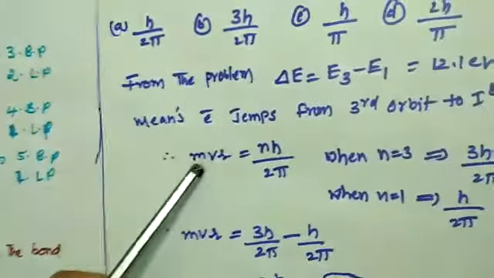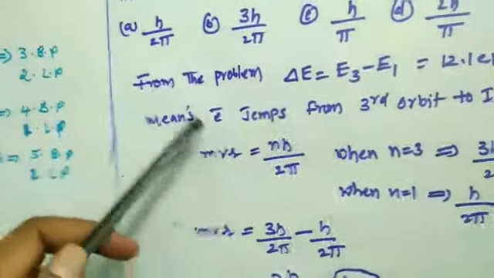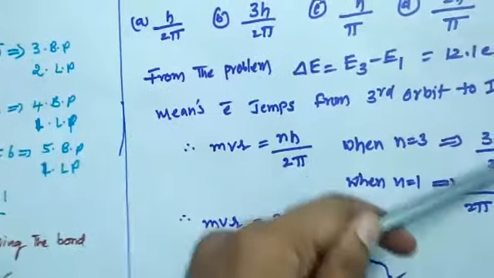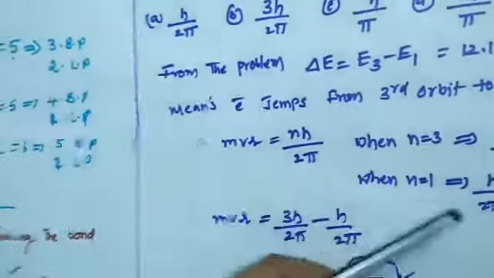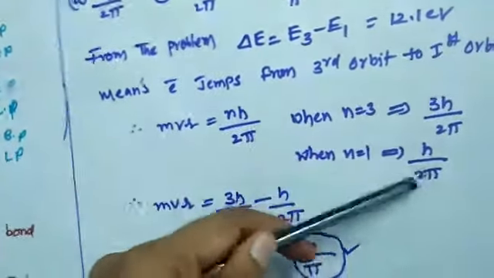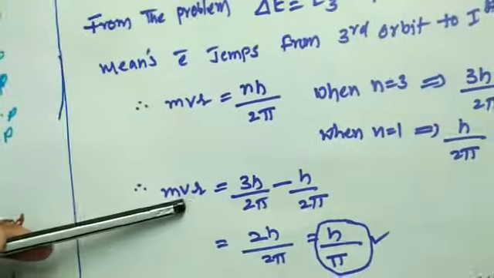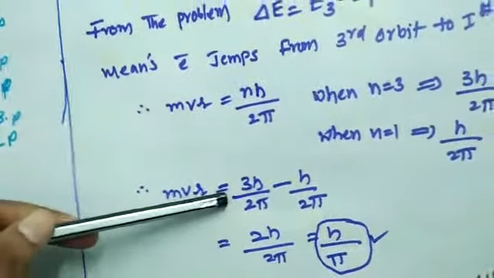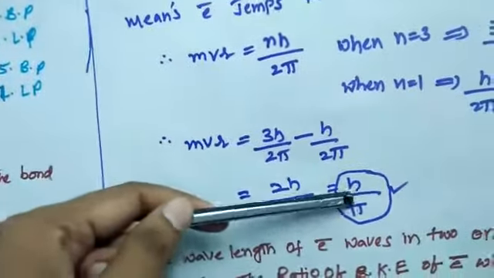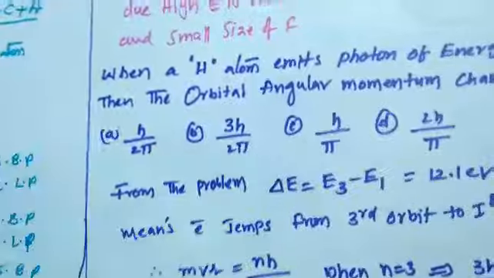The angular momentum mvr is equal to nh by 2 pi. When the electron jumps from third orbit to first orbit, for n equal to 3 it is 3h by 2 pi, and for n equal to 1 it is h by 2 pi. Therefore, the change in mvr is equal to 3h by 2 pi minus h by 2 pi, which is equal to h by pi. So h by pi is the right answer.